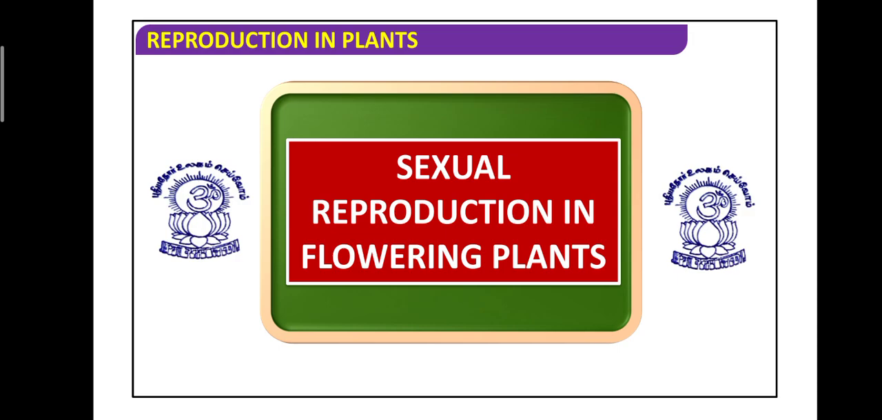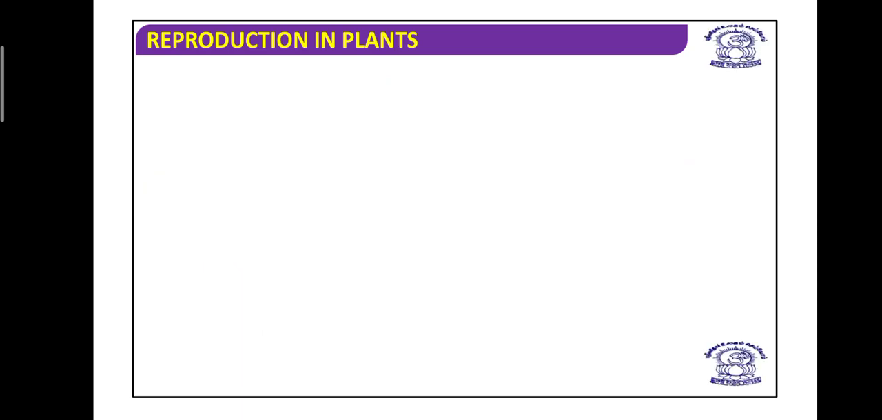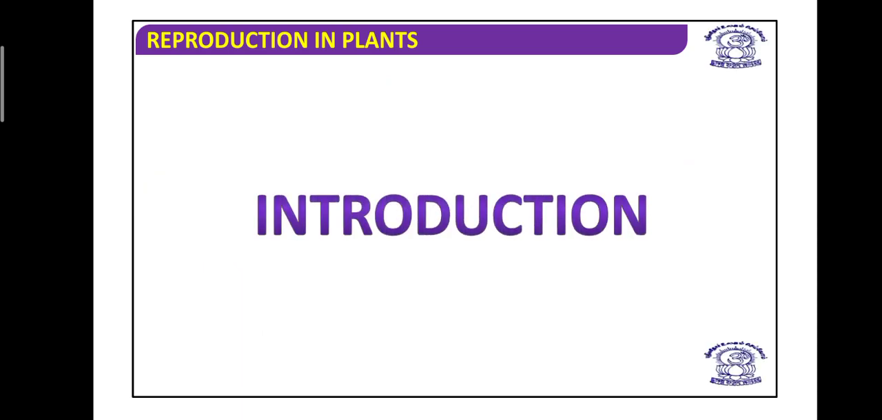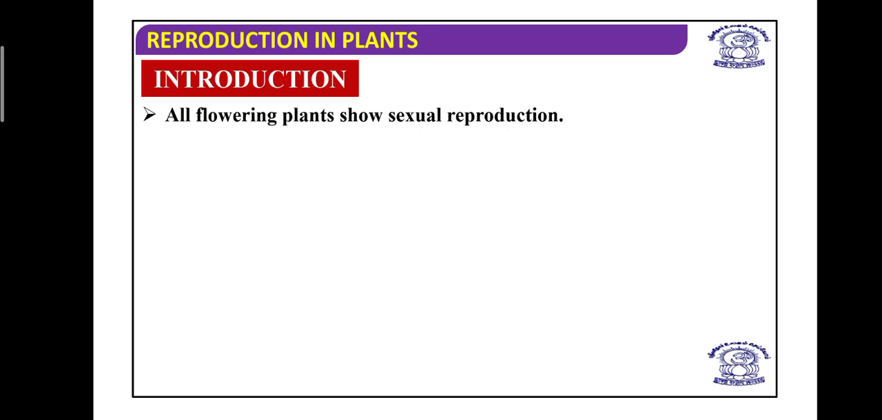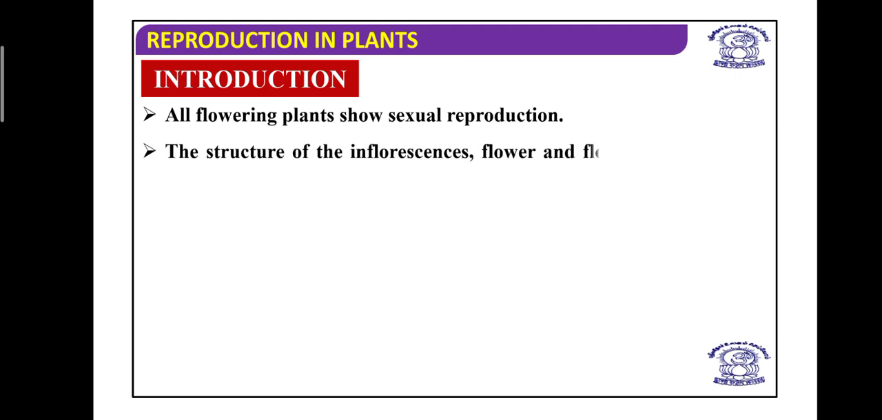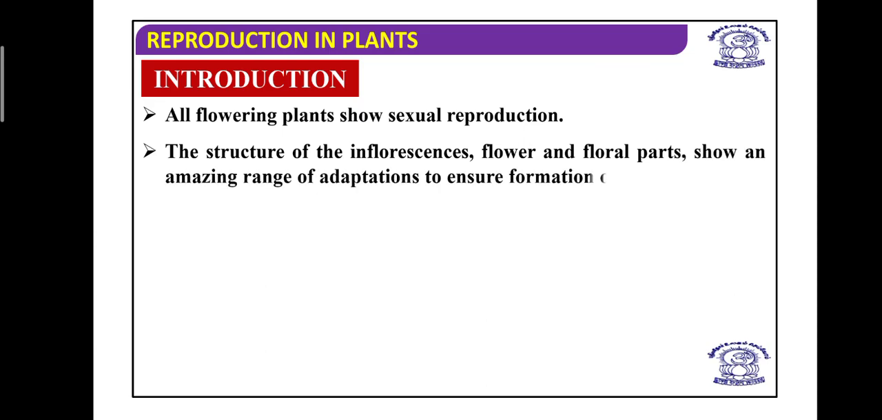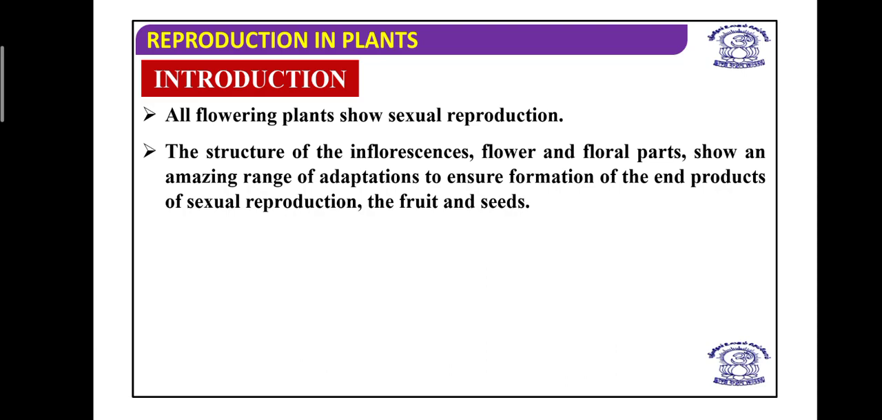So in this chapter, we are not going to deal with all those aspects. We are mainly going to deal with the sexual reproduction part. So in the reproduction part, first we are going to introduce some of the things particularly with respect to this chapter. So, dear students, you know that all flowering plants show sexual reproduction, or particularly angiosperm shows sexual reproduction, and the capability of sexual reproduction is gained after a certain period of life in case of plants.